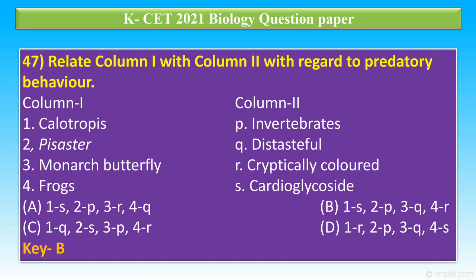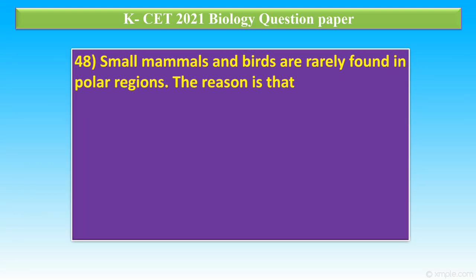Calotropis is a cardiac glycoside. 2, Pfister is an invertebrate. 3, monarch butterfly is distasteful. 4, frog is cryptic colored.